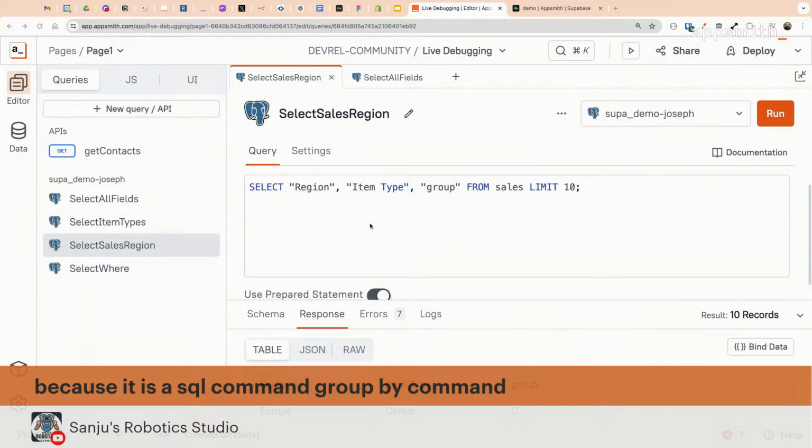So we got Sanjiv's Robotic Studio. He gave the correct answer to this, and it's because it's an SQL command, the group by command. That's true. We cannot use that. Although the table name is group, it should work with any other name, but not group because it's a reserved word in SQL.